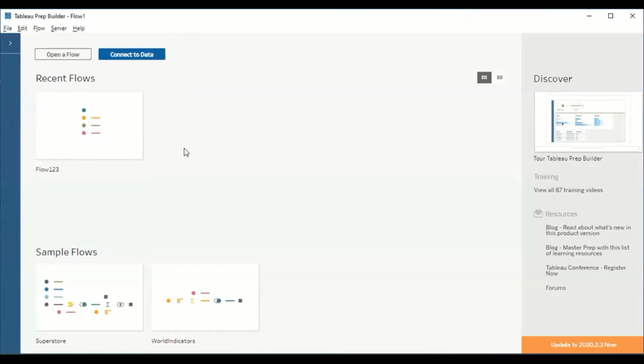Next, the most recent flow. Suppose you have practiced the data mining. So all those will remain in the recent flow option. Next, these are some of the sample data: superstore data as well as the world indicators, which are default. They display this just to demonstrate the control flow of the data prep system.